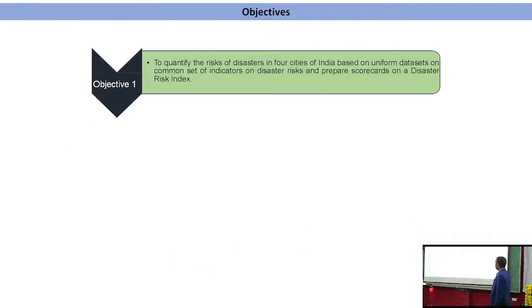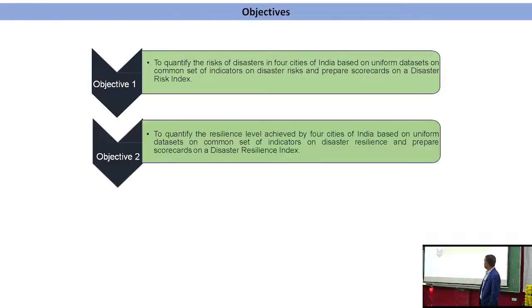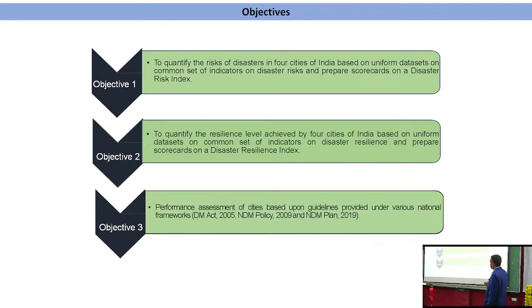So in this study we will first calculate the risk, and based on that we will form a scorecard, that is the disaster risk scorecard. The second objective is to find the disaster resilience scorecard. Initially we will prepare the scorecard related to disaster risk, then the scorecard related to disaster resilience, and finally based on that we will suggest something to the administrations.